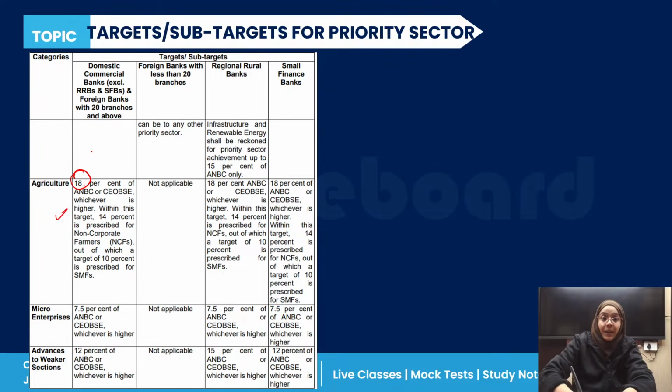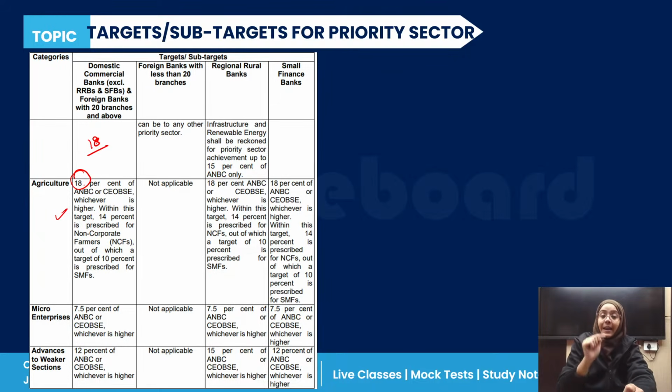Now, within this limit, of the 18%, up to 14% is for the non-corporate farmers, NCF, okay? And out of that, 10% is for small and marginal farmers. So here it is the change. The 18% is for the domestic commercial banks and for all those which have 20 plus branches, right?